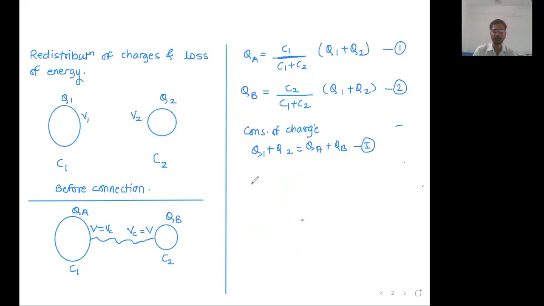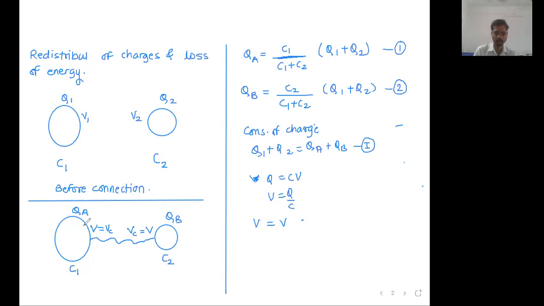Now we have to write the second equation. The second equation is that the final potential of both these condensers, or capacitors, or conductors, is going to be equal. We know Q equal to CV is the general formula, so V is equal to Q upon C, but V is the same for both. So I can write VC is equal to VC, the common potential, or you can write it as V only, that is enough.